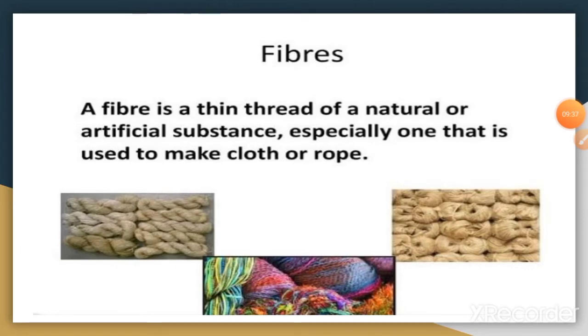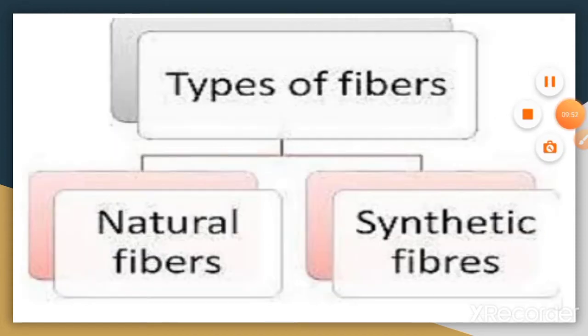In other words, we can say that a fiber is a thin thread of a natural or artificial substance, especially one that is used to make cloth or a rope. There are two types of fiber: natural fiber and synthetic fiber.